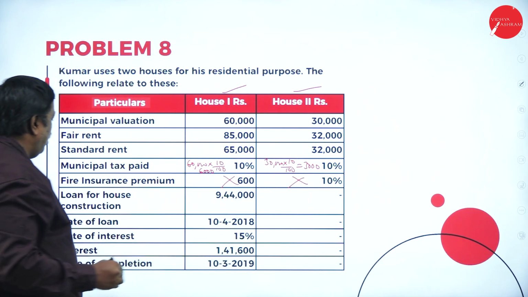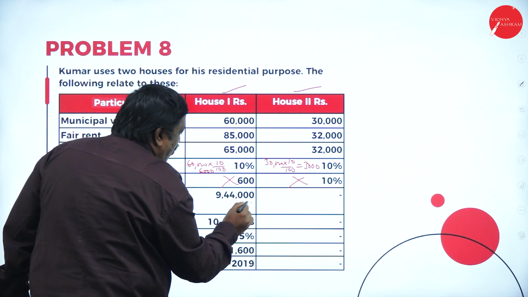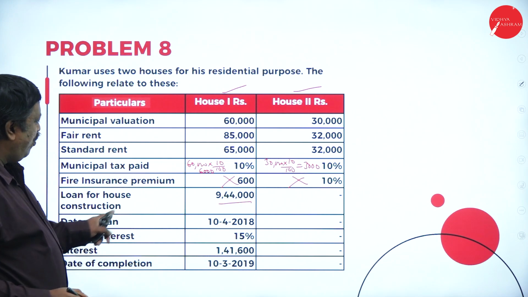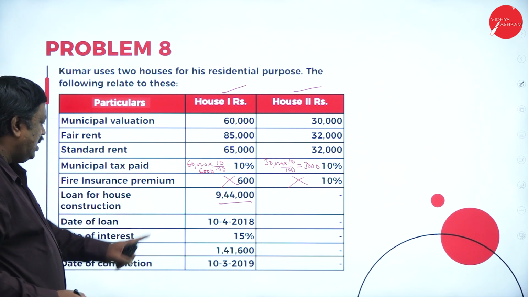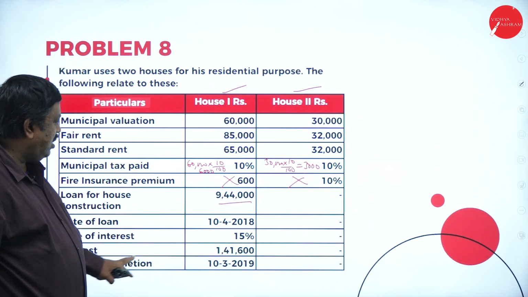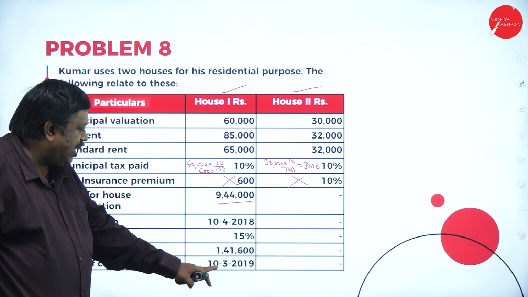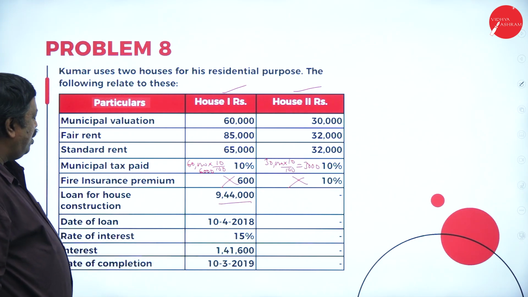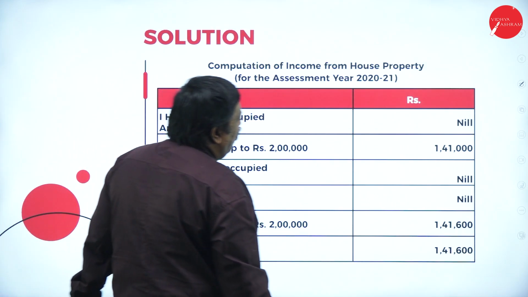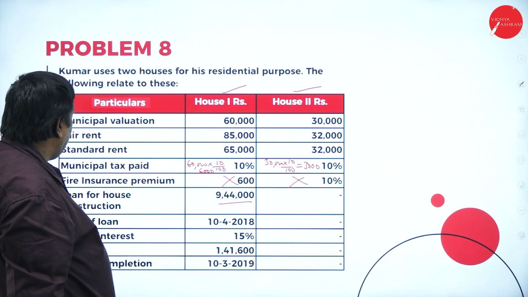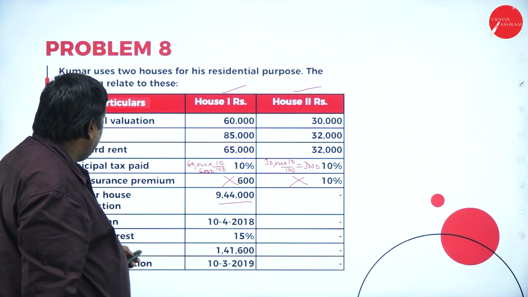We should not consider it. Loan for house construction is 9,44,000. Date of loan, when we borrowed, 2018. Rate of interest, 15%. Interest is 1,41,600. Date of completion is 10th March 2019. So it is eligible to claim the pre-construction interest. House 1 is self-occupied and house 2 is let out.